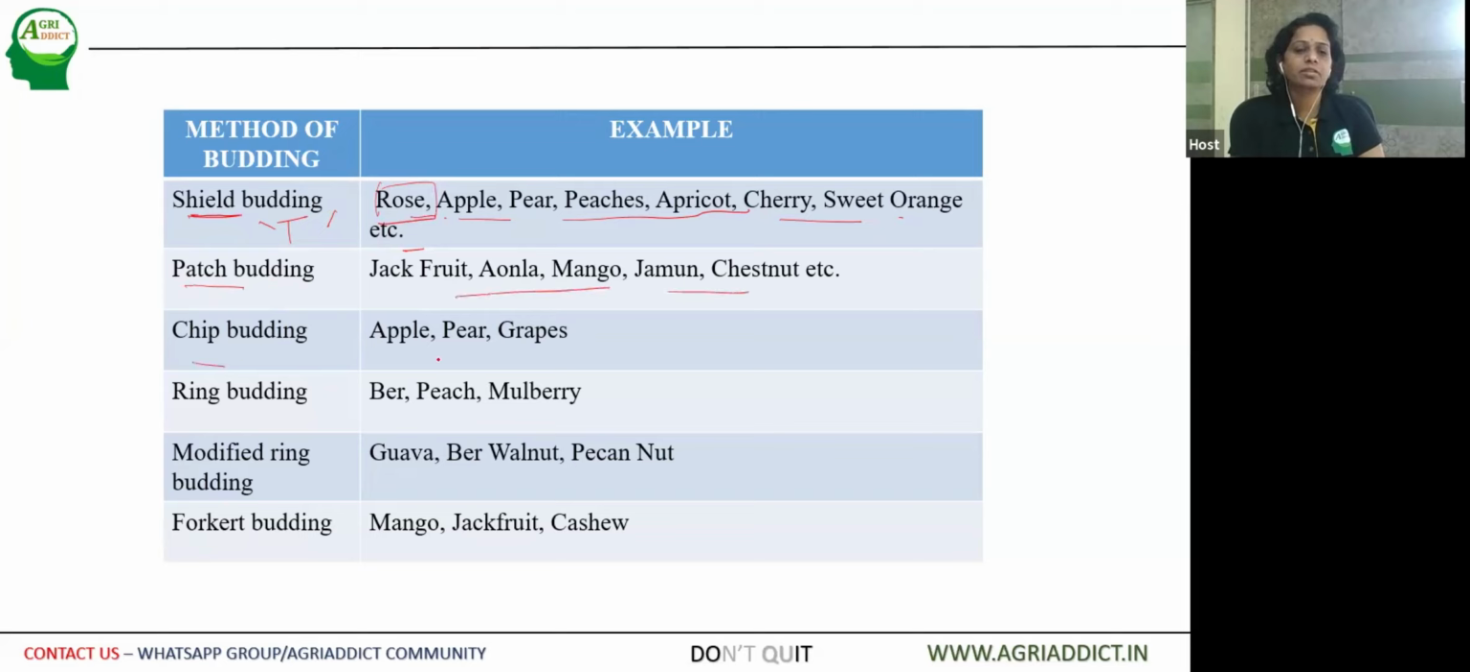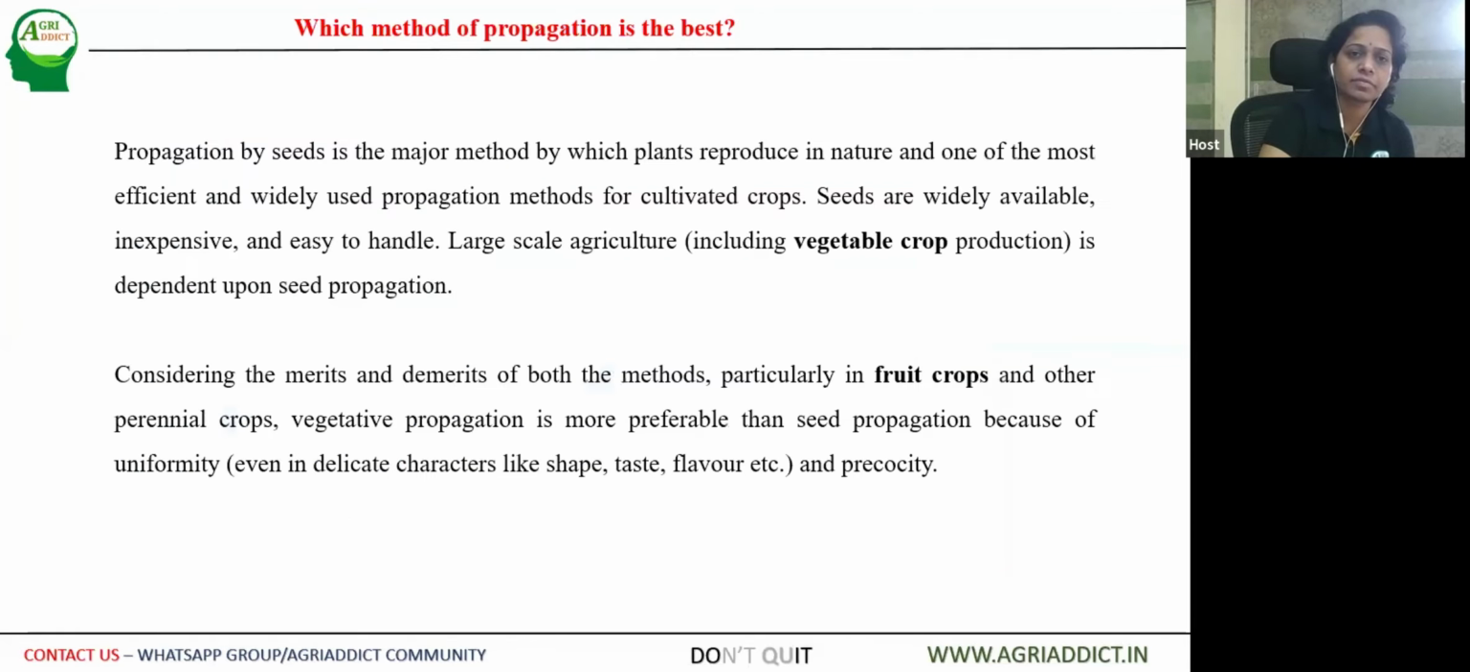Then chip budding, as I've told you, where a small chip is inserted. It is popular in case of grapes and also apple and pear. Then ring budding in ber, peach, and mulberry. A modified, slight deviation of the ring budding is used in guava, walnut, pecan, etc. Then we have forked budding, like a fork. It is followed in case of mango, cashew nut, and jackfruit.